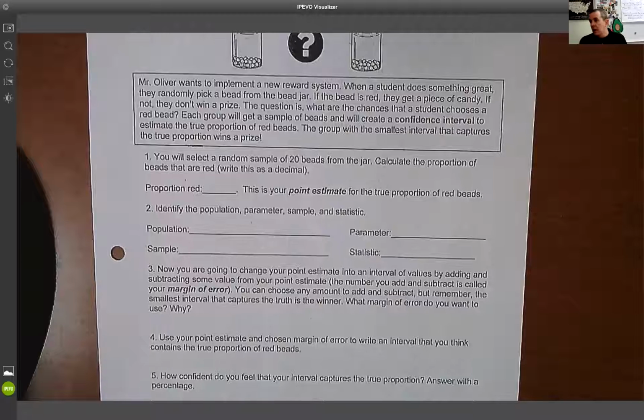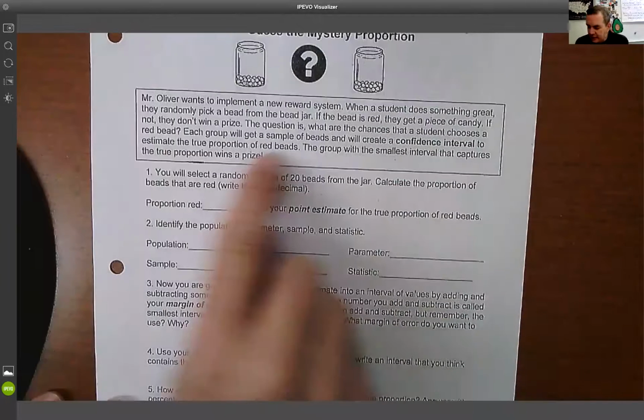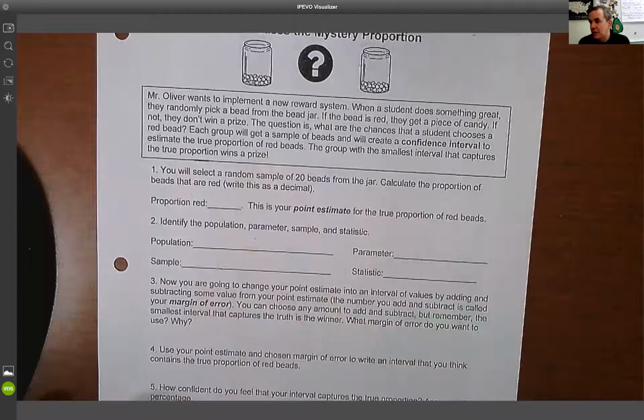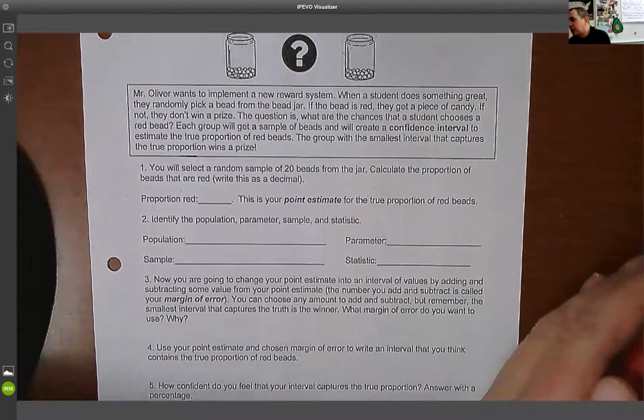So what we're going to do right now is we're going to kind of walk our way through an example that we did in class, and hopefully this will kind of help put some of the first initial concepts in your head. So we have this idea. What we want to do is we want to say, like, there's this new reward system. If they do something great, you pick a bead from a jar. If it's red, you get a piece of candy. If not, you don't win a prize. So what we want to do is we want to figure out like how many beads are in this jar. So what we're going to do is the following. You're all going to do this in class.